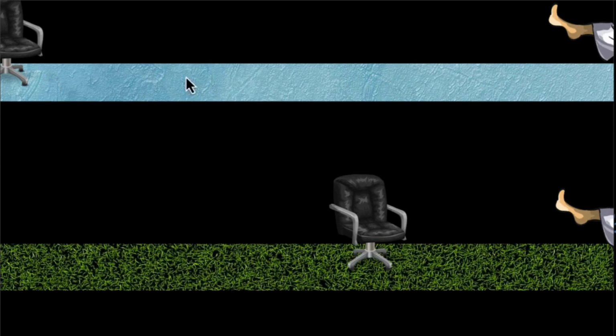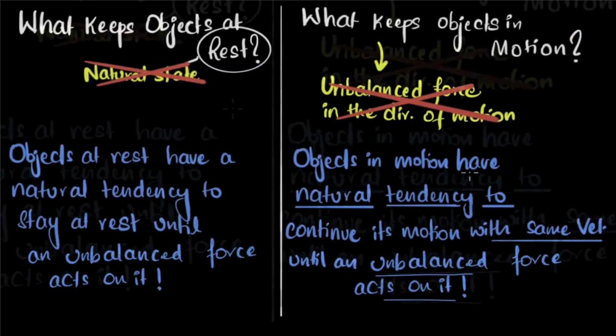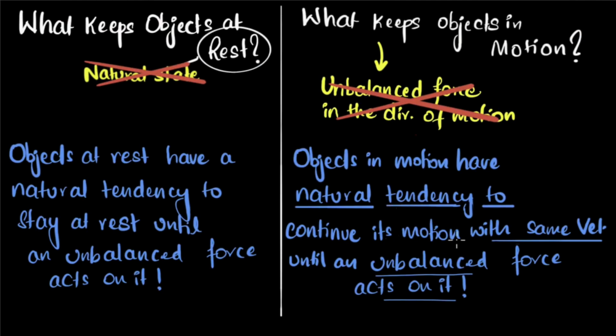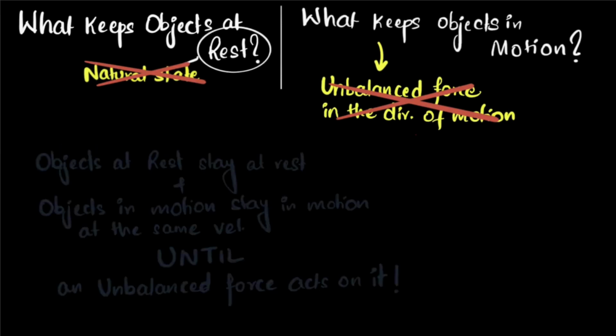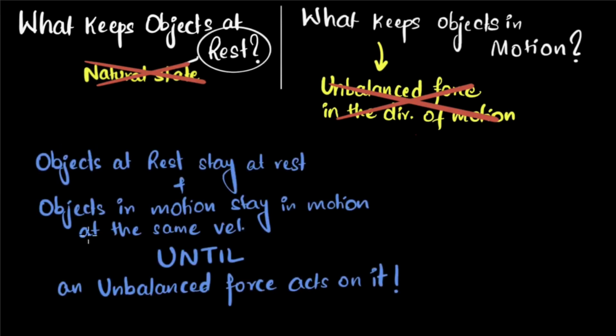And because there's friction and air resistance everywhere, which makes moving things stop, it makes us feel as if moving things have a natural tendency to stop. But that's not true. Objects in motion have a natural tendency to continue their motion until an unbalanced force acts on them. And now if we put these two together, what do we get? Well, we get objects at rest stay at rest. Objects in motion stay in motion at the same velocity until an unbalanced force acts on them.